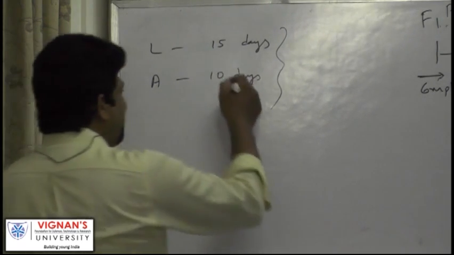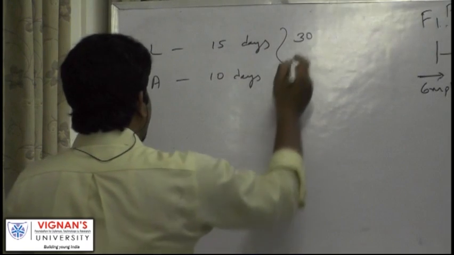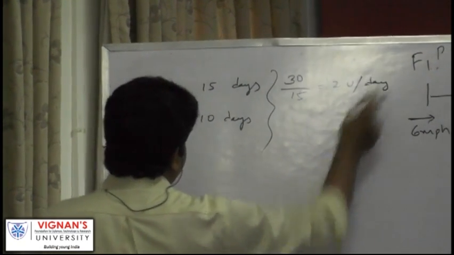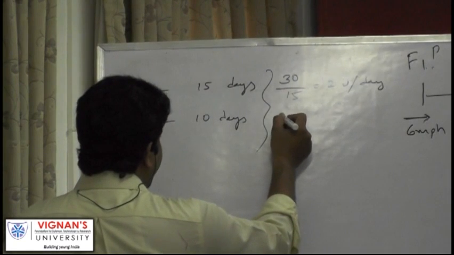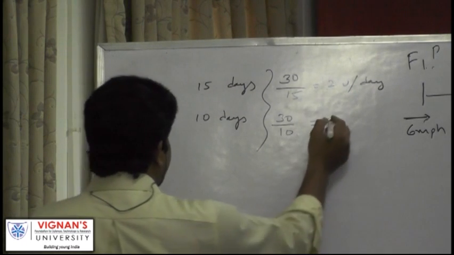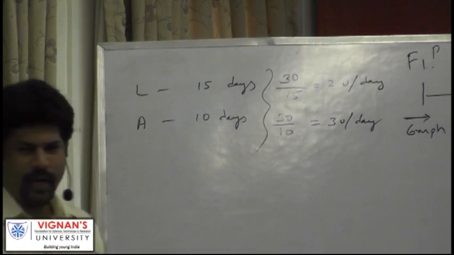Now, what is LCM of 15 and 10? Let us suppose work is 30 units. 30 by 15, 2 units per day. Lavanya. Right? Amulya can complete 30 by 10, because 30 units she can complete in 10 days, so 3 units per day.